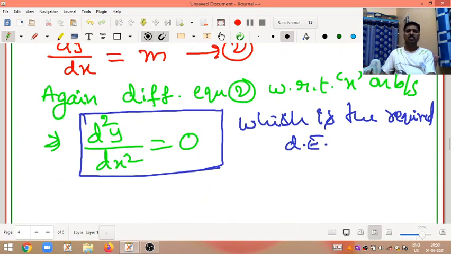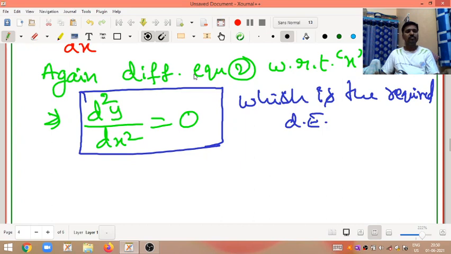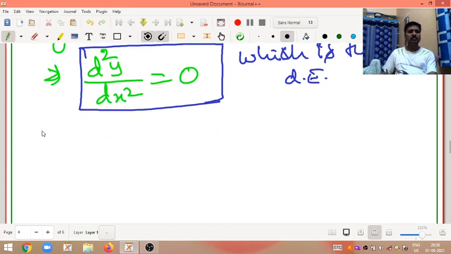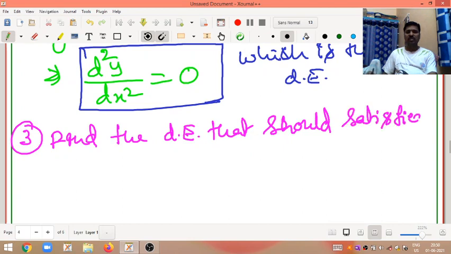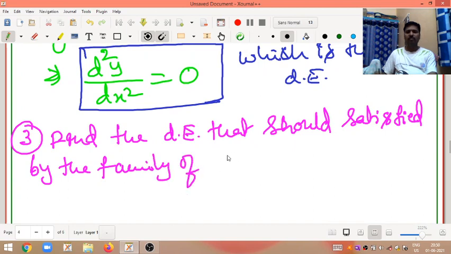I move on to the third question. Find the differential equation that should be satisfied by the family of concentric circles.